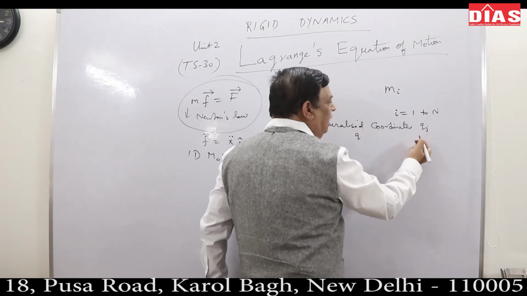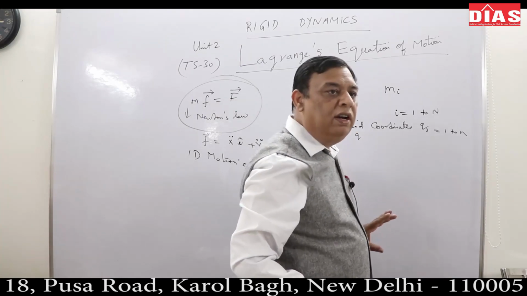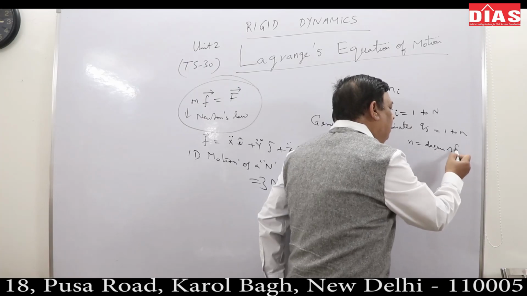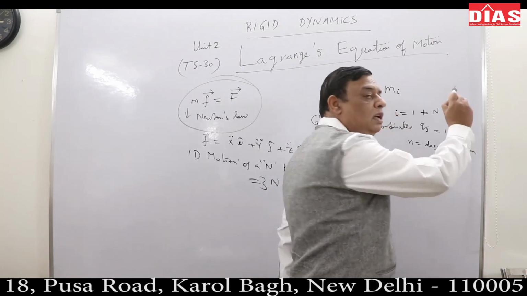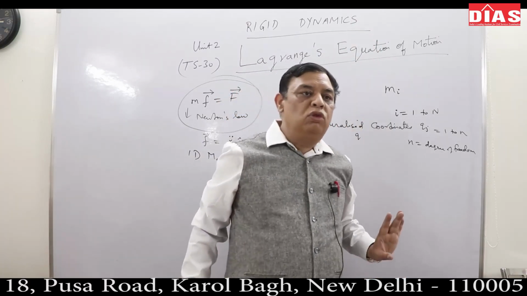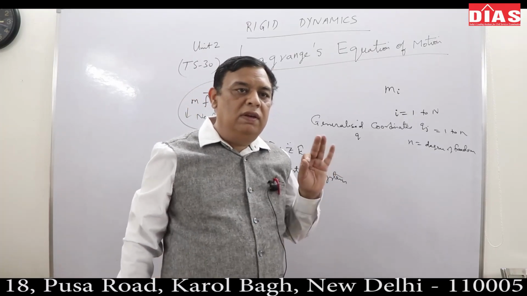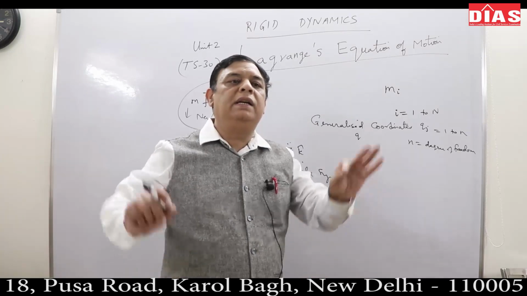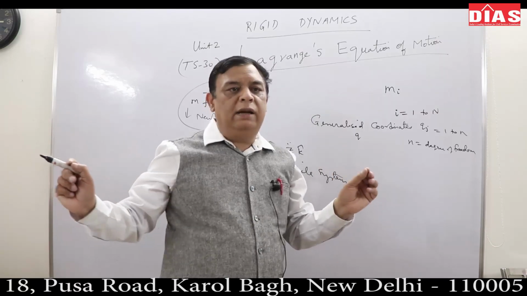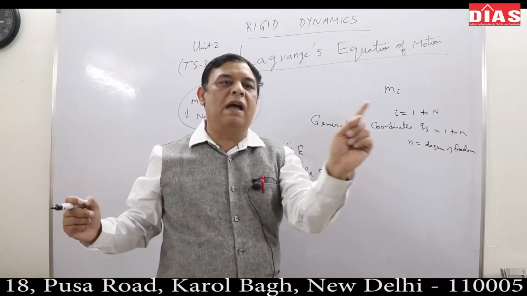Here j can range from 1 to n, where small n is the degree of freedom. Small n will go up to the degree of freedom. Degree of freedom means, in simplest words, in how many dimensions the system is free to move without violating any constraints on the system. If the system has some constraint, for example, a bead of an abacus, abacus is a counting instrument, there is a bead tied on a rope or on a string. So there is one dimensional motion.